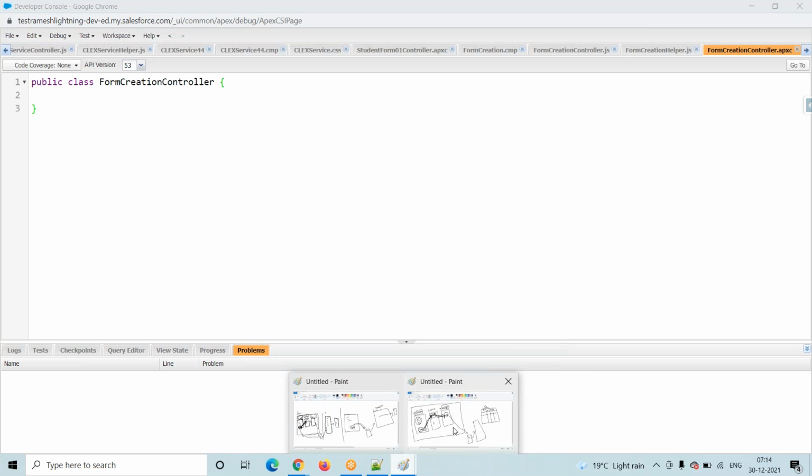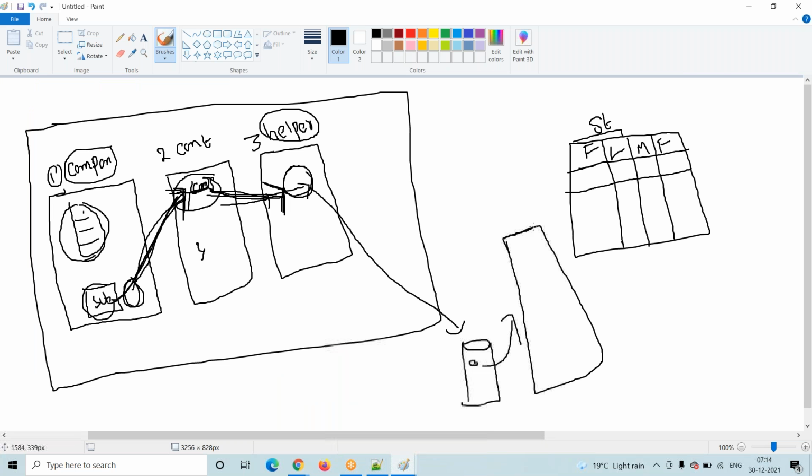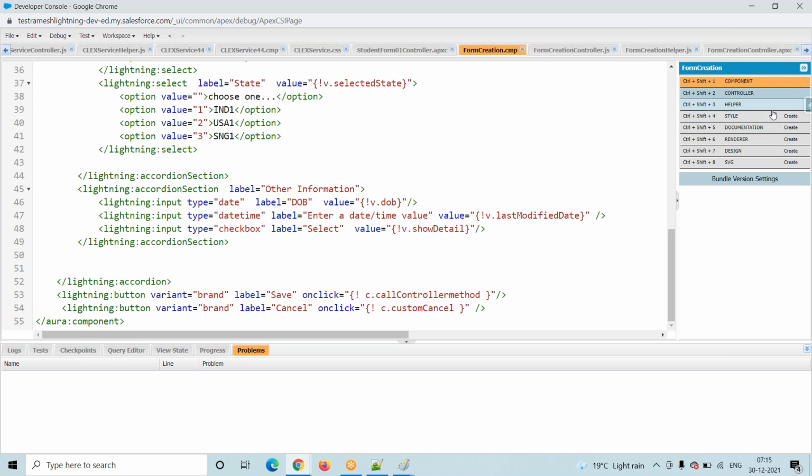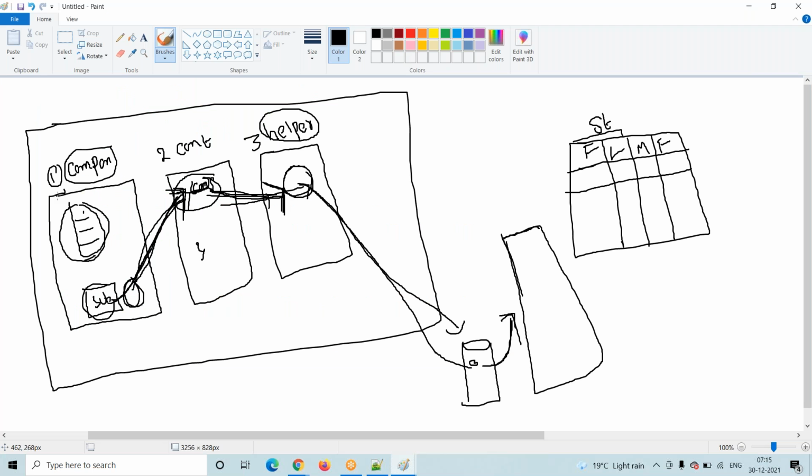Now coming in here, we have to tell this lightning component, boss, whenever our request goes to the helper, from the helper it will go to the server, and from the server it will call this Apex class. Yes, but which Apex class? A lot of Apex classes are there. Which Apex class will it call? That we have to tell. How to tell is: go to the component, go to this first item.